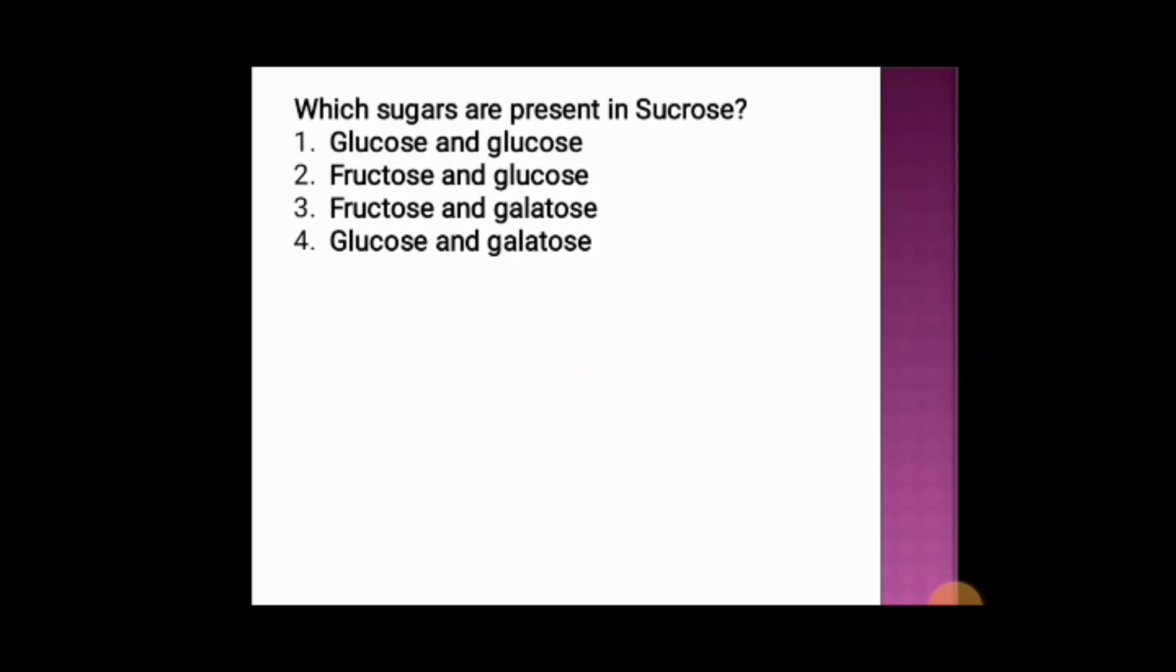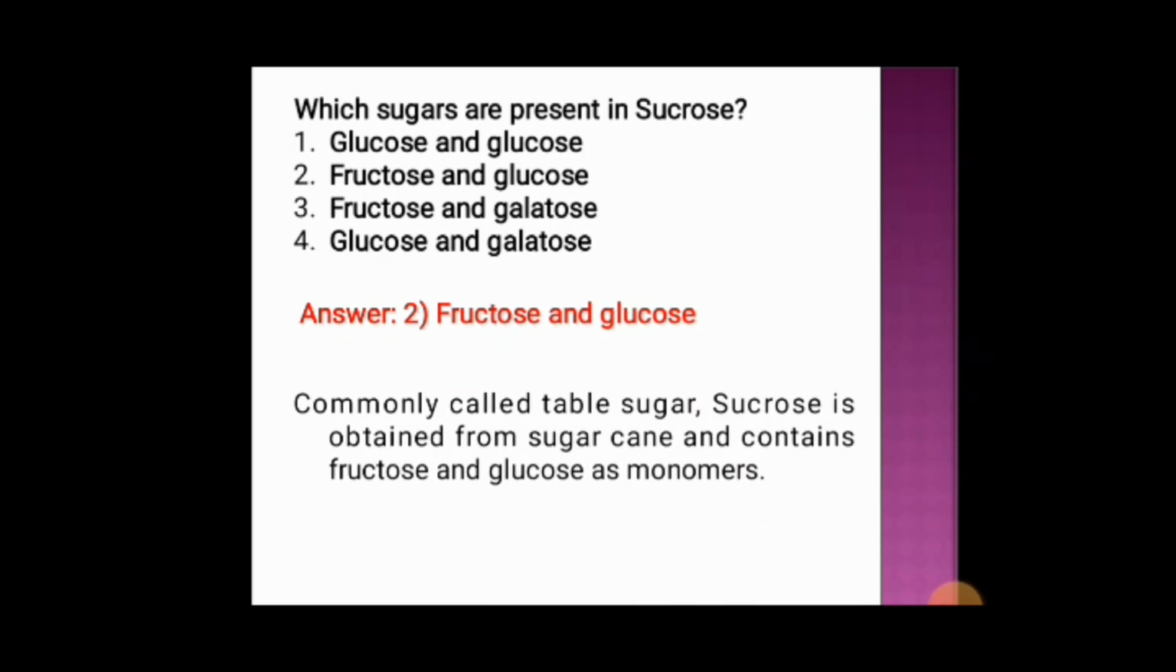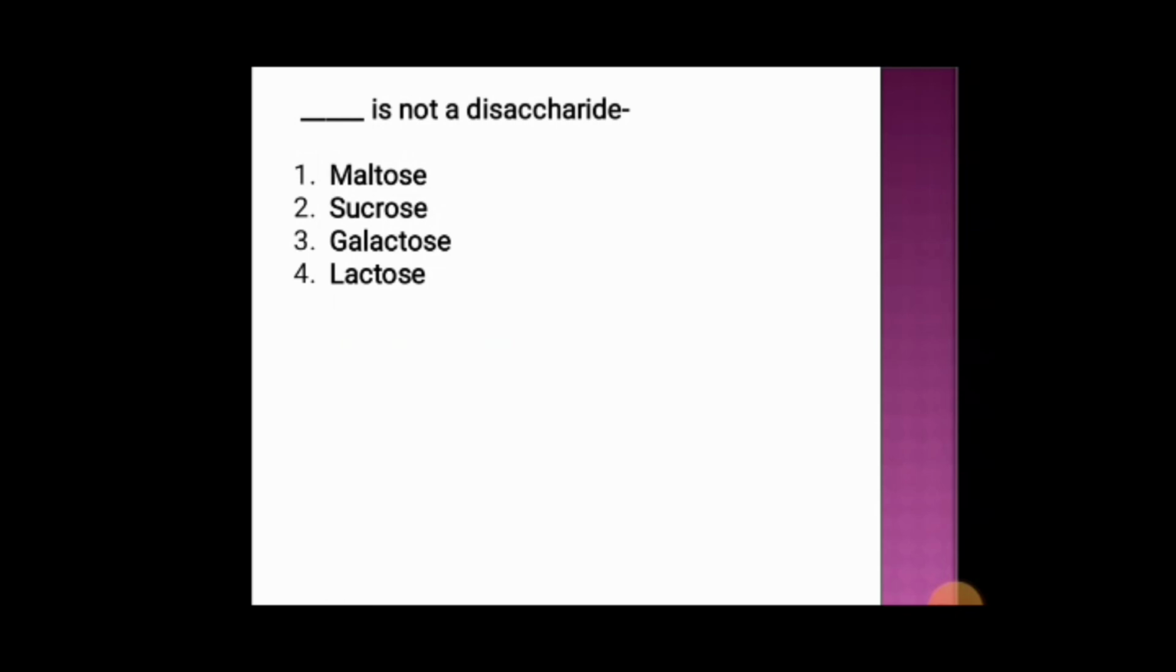Which sugars are present in sucrose? Option 1 glucose and glucose, option 2 fructose and glucose, option 3 fructose and galactose, and option 4 glucose and galactose. And the correct answer is option 2, fructose and glucose. This sugar is commonly referred to as table sugar. It is obtained from sugarcane and contains fructose and glucose as monomers.